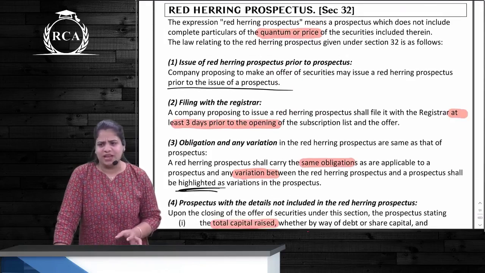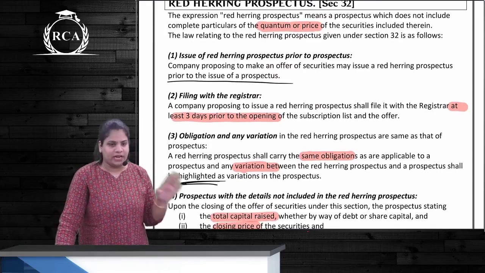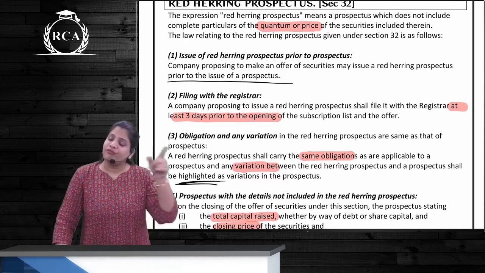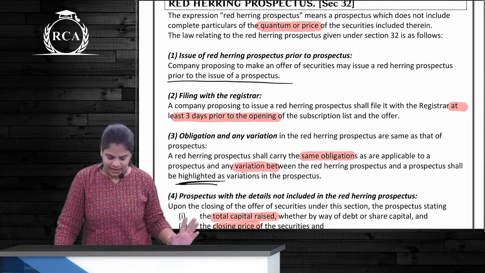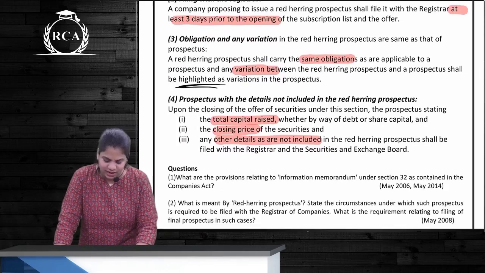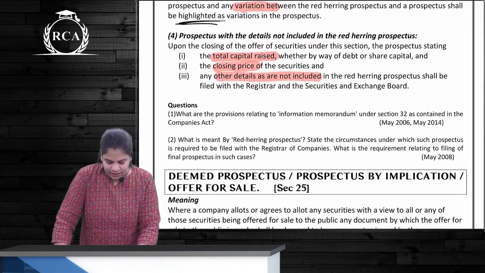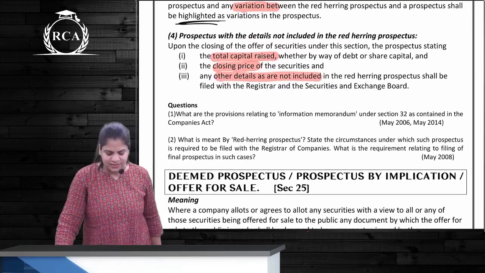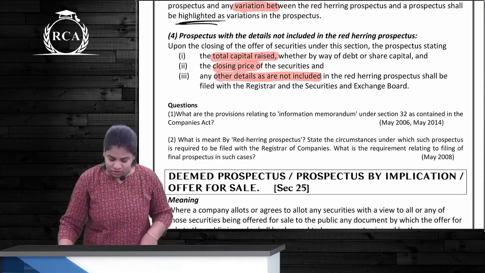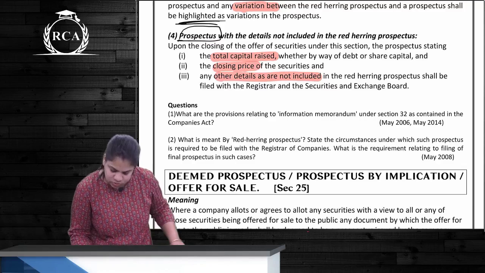Now about RHP, we have 2 points. First is what? It is an incomplete prospectus which does not include the quantum and price of the securities. It is to be filed before the filing of the prospectus. Correct? Next point, at least 3 days prior to the opening of the subscription list. Then it will have 3 details. The 3 details are what? First is total capital raised, then closing price, and other details as are not included. These 3 details are not in the RHP. They are actually in the prospectus, the final prospectus. Correct? So the final prospectus will have these 3 details.